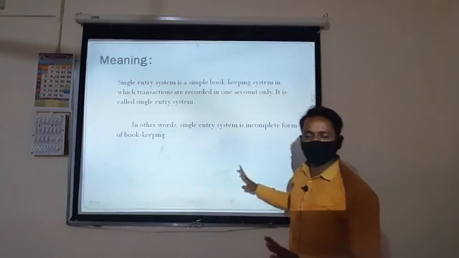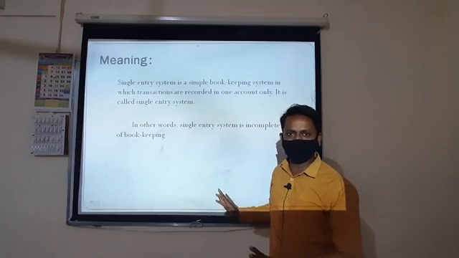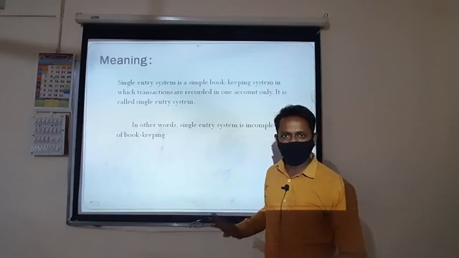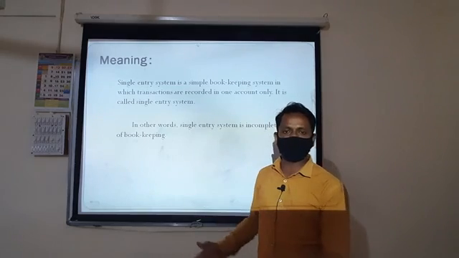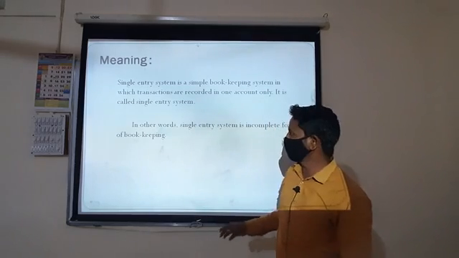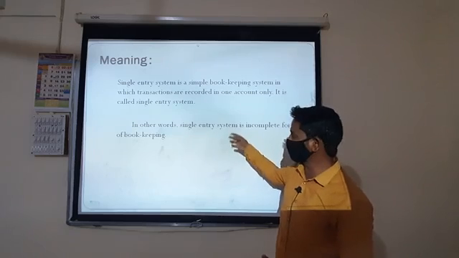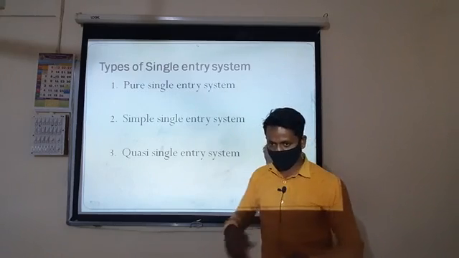There is no recording of transactions, no maintaining of ledger accounts, and no maintaining of subsidiary accounts. Therefore, the system in which only one transaction is recorded is called the single entry system.